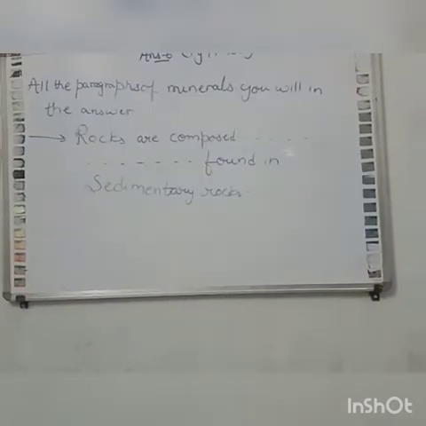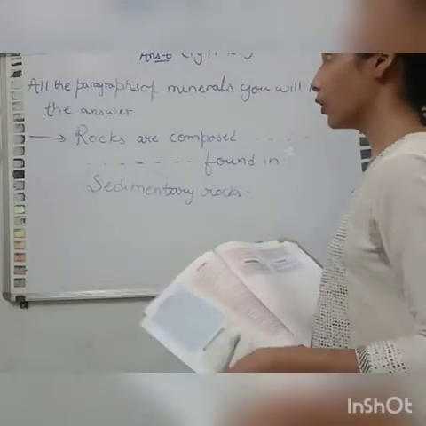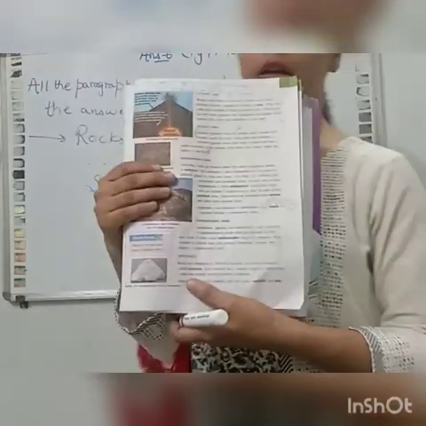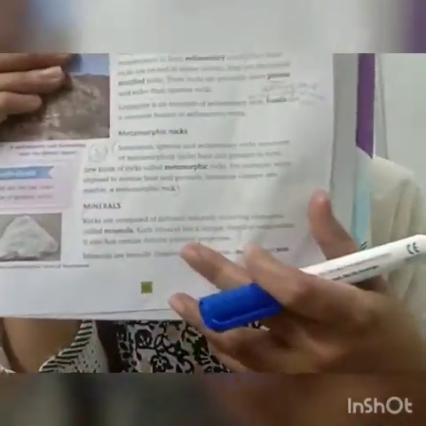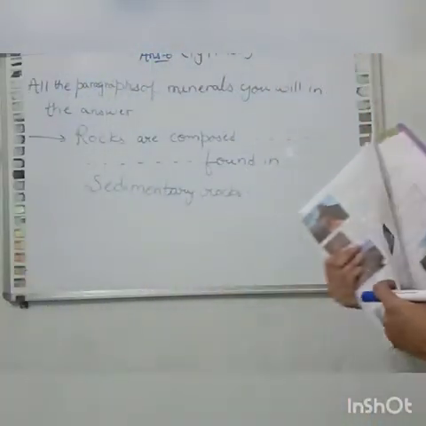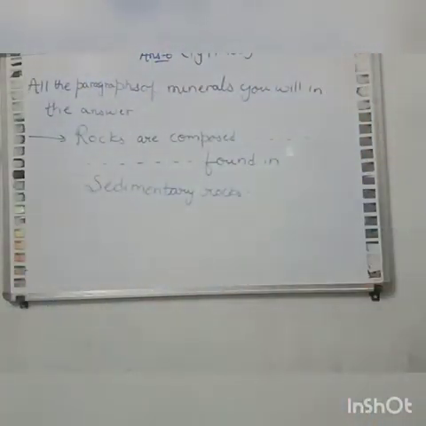Now question number 6 is, what are minerals? Give examples of how minerals are useful. You will write the complete paragraph, all the paragraphs under the heading of minerals. This answer starts from page number 99 and it will end on page number 100.